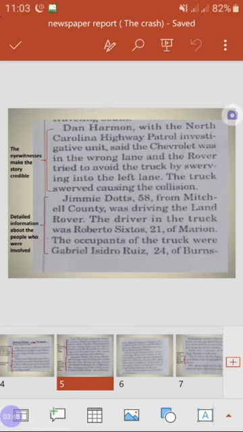So this is how the accident happened, or the crash happened. So here, Dan Harmon is the eyewitness. An eyewitness is someone who saw what happened. So it makes the story credible.